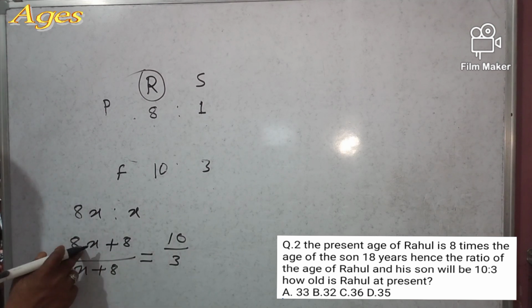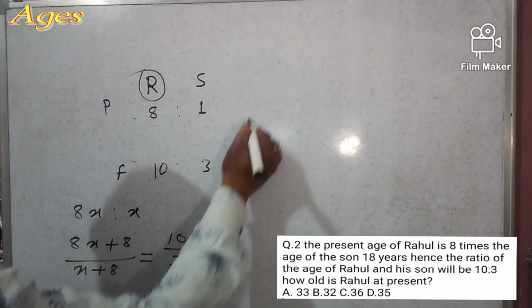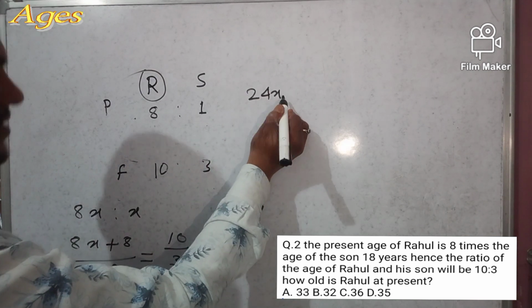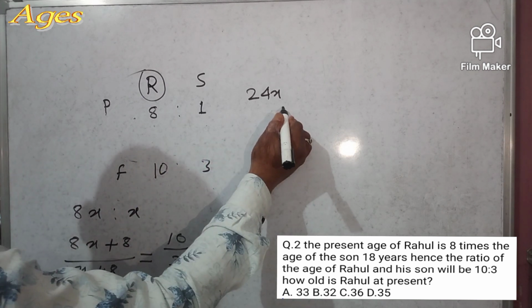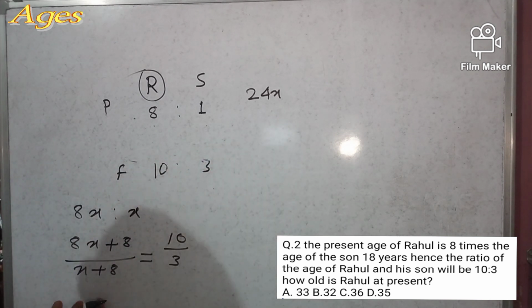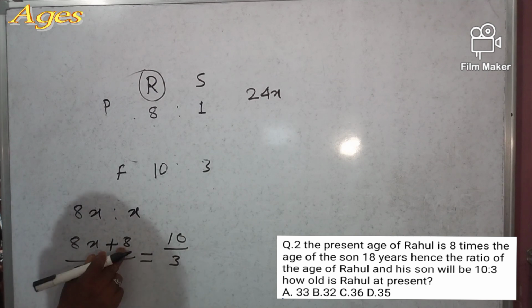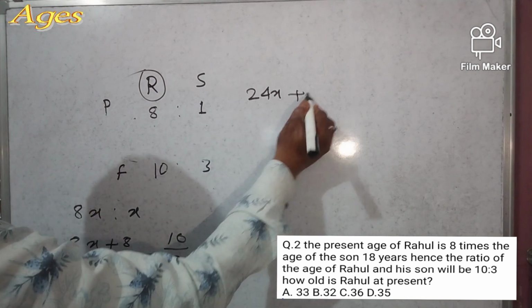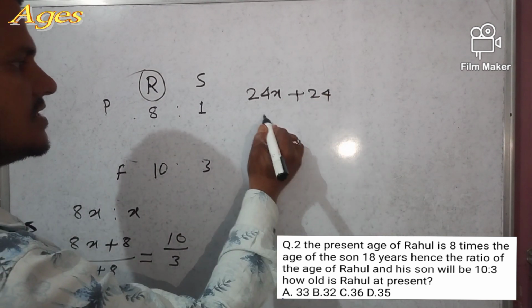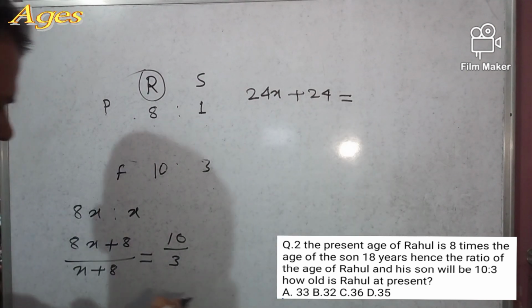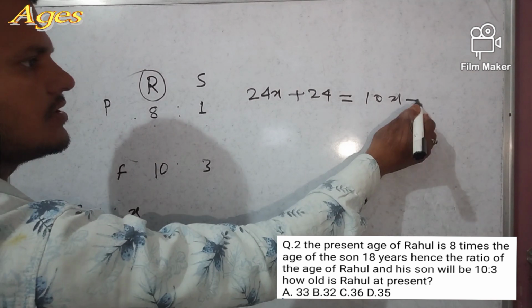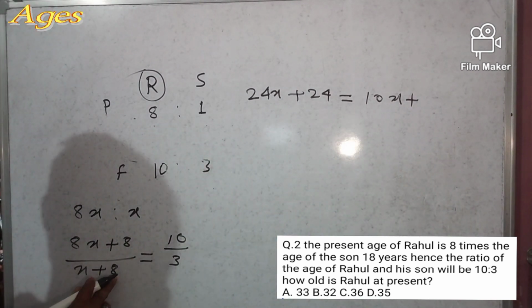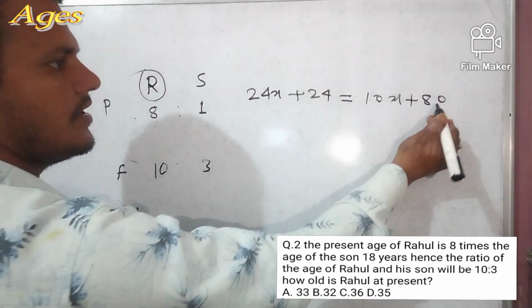So 3 into 8x will be 24x, right? And 3 into 8 is 24, is equal to 10 into x is 10x plus 10 into 8 is 80.